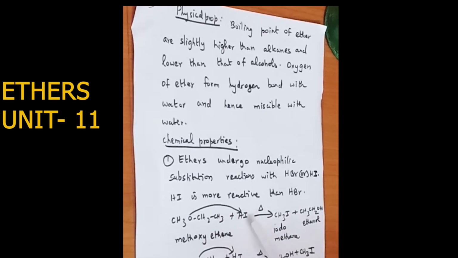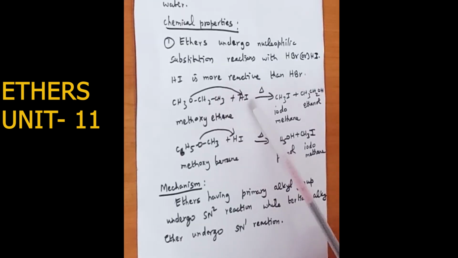The iodine goes and attacks the methyl group, where we get CH3I plus the remaining will be CH3CH2OH, ethanol. CH3I is called iodomethane.